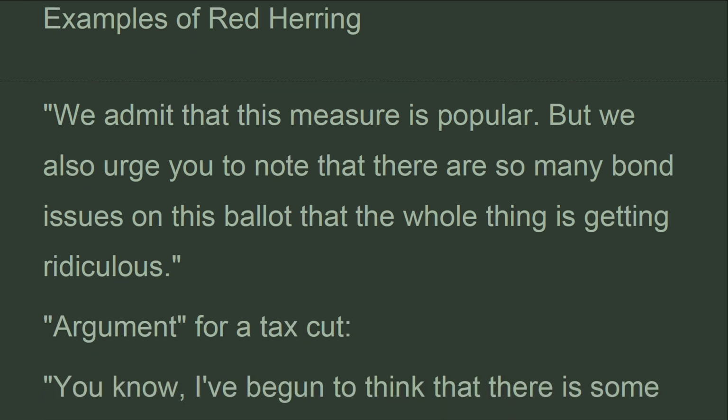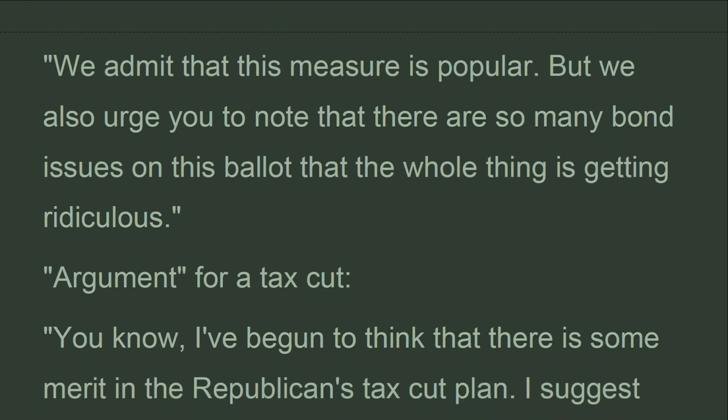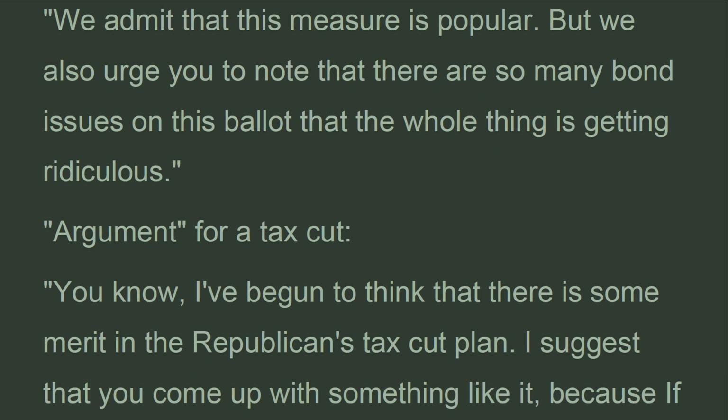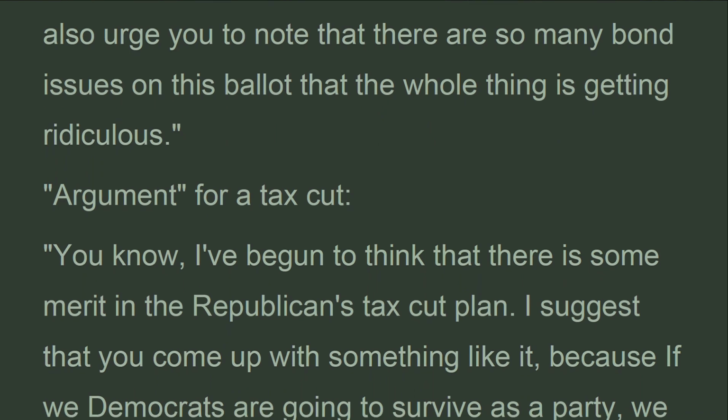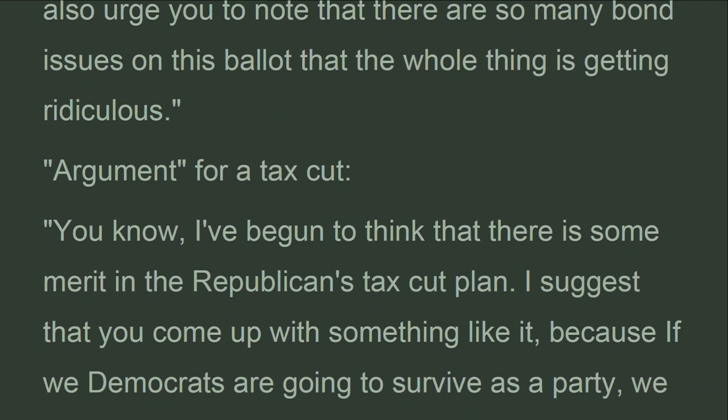We admit that this measure is popular. But we also urge you to note that there are so many bond issues on this ballot that the whole thing is getting ridiculous.